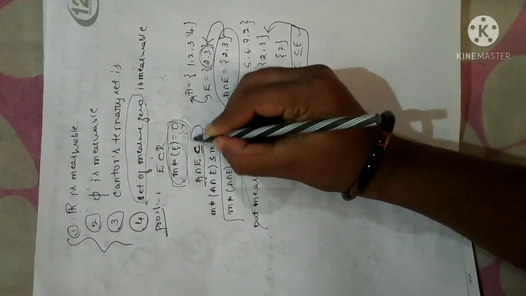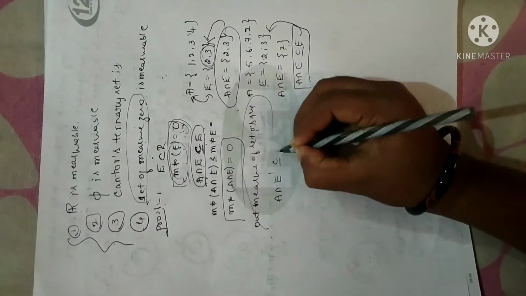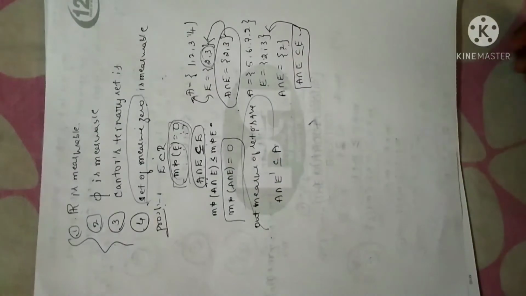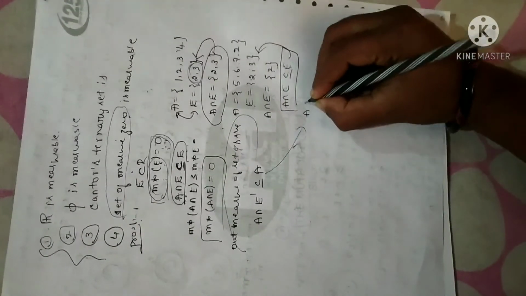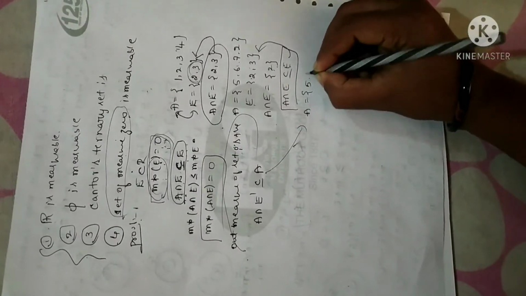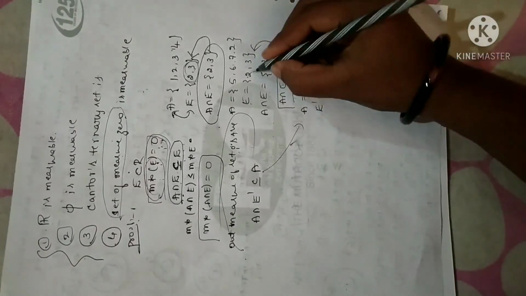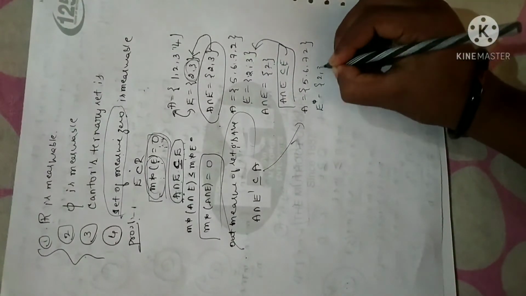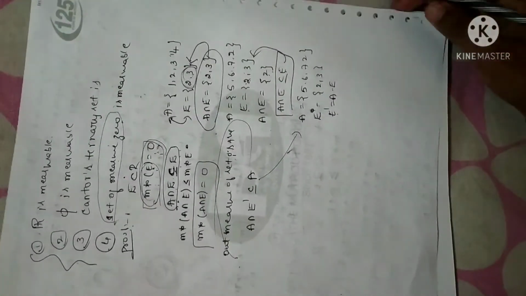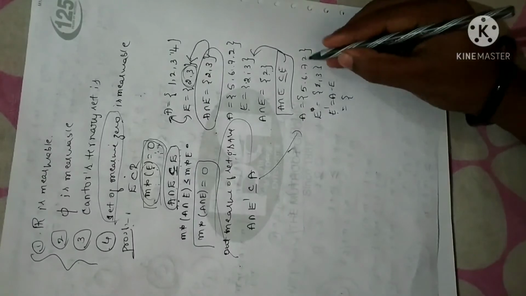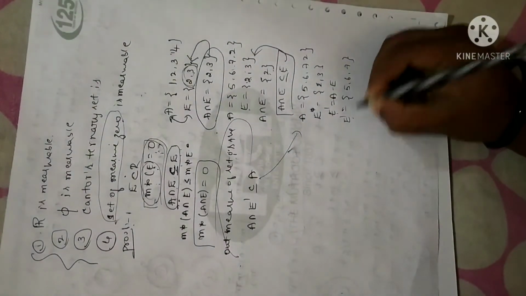Now as I have written this inequality, similarly I can write A intersection E complement will be a subset of A. I will take this counter example in order to convey this particular statement. Suppose I have A with set 5, 6, 7, 2. And E I have taken as 2, 3. Now let me calculate E complement. E complement will be A minus E. So A minus E will be, I just have to remove 2, left with 5, 6, 7. So this is what E complement is.